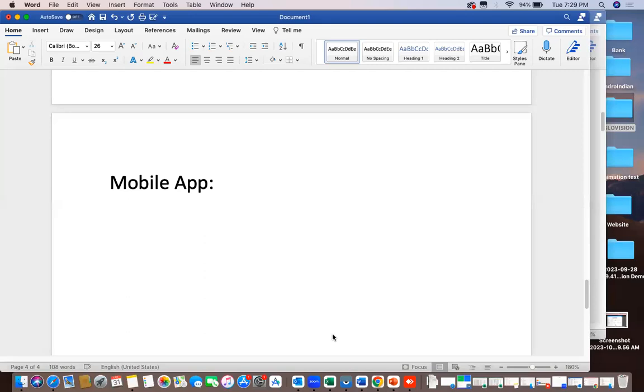That I can say is a mobile application, a mobile app. But if it is a mobile application, it should have specific ways to install. If it is an Android application, it can run on an Android mobile. If it is an iOS application, it can run on iOS. So that we can say is a mobile application.